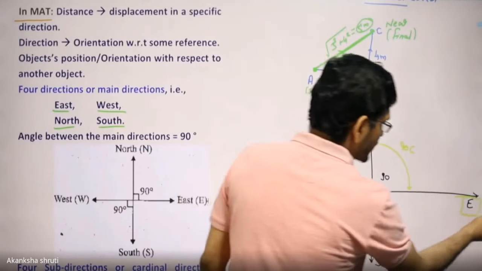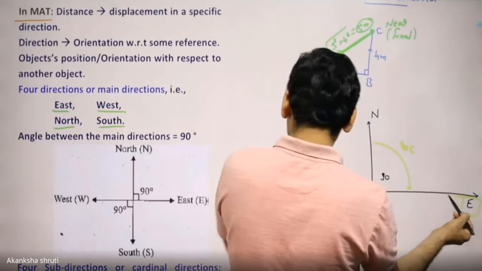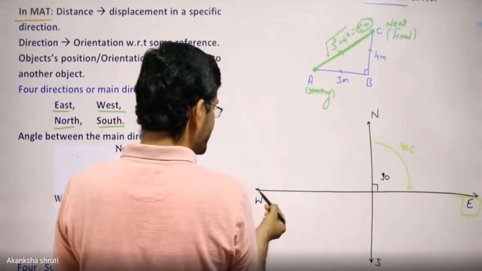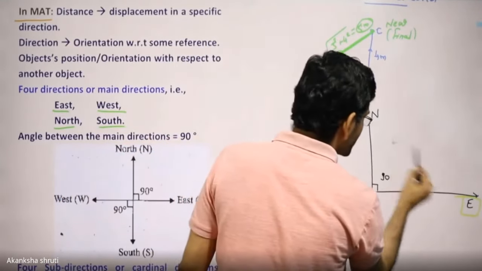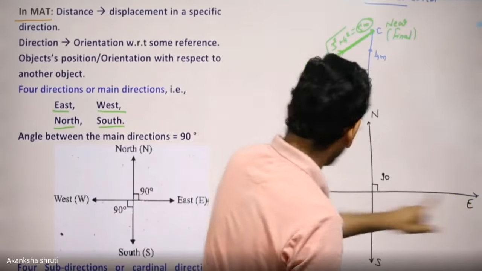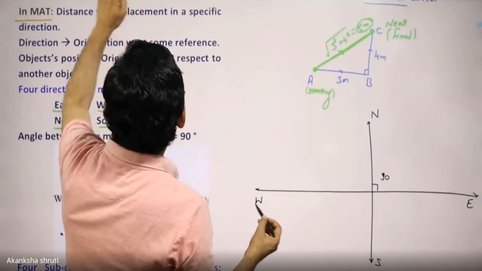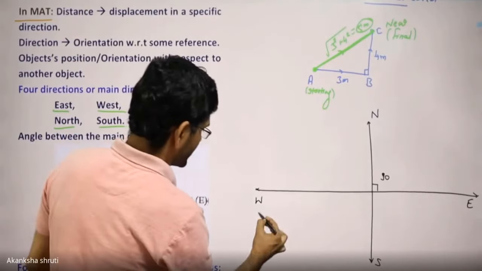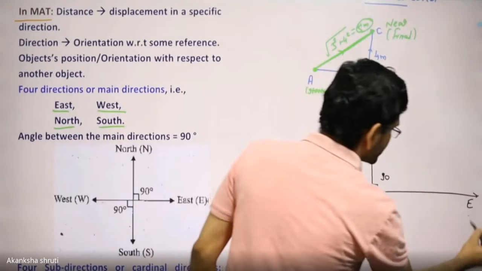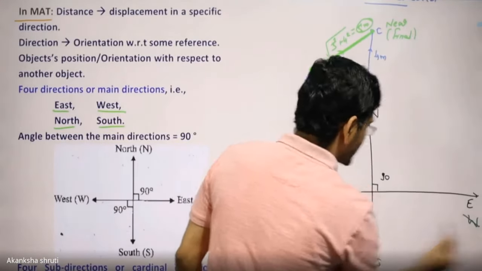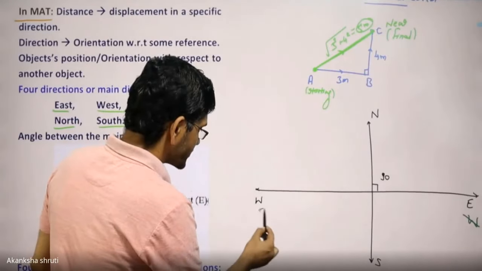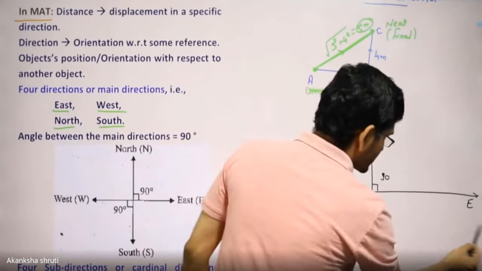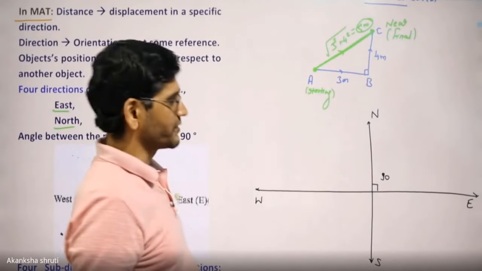So wherever the positive x-axis is taken, that is our east, and the negative x-axis is taken as west. So remembering this sign is very important. This is east, this is west. Students, do not interchange this. If you take this as east and this as west, that will give you a wrong result, unless it is stated to interchange the direction. That question also arises, which we will also see.